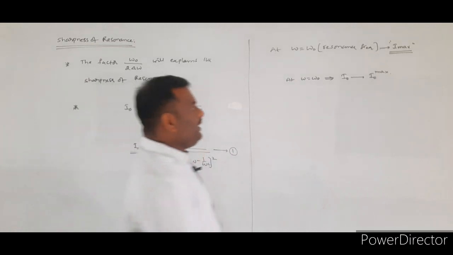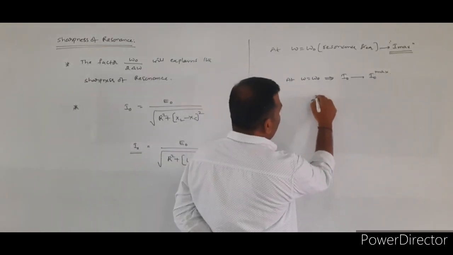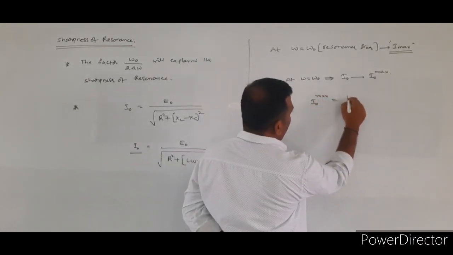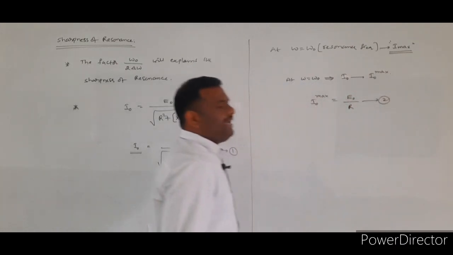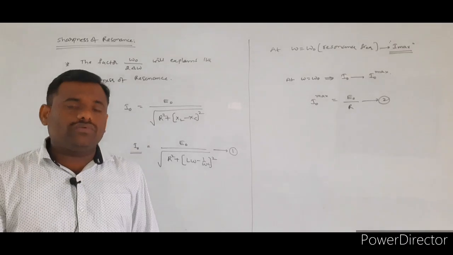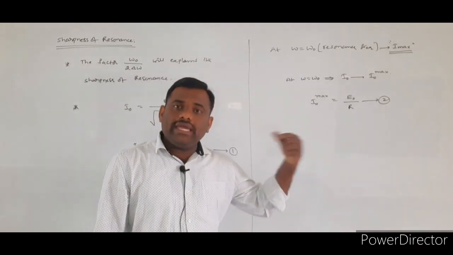What is that value? I naught maximum is equal to E naught by R. Why E naught by R?